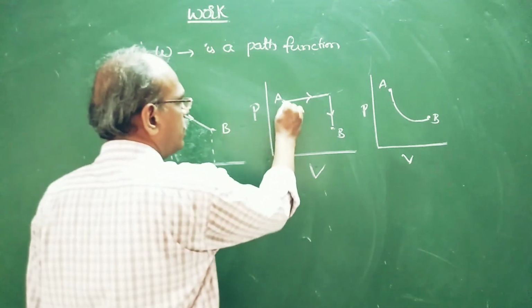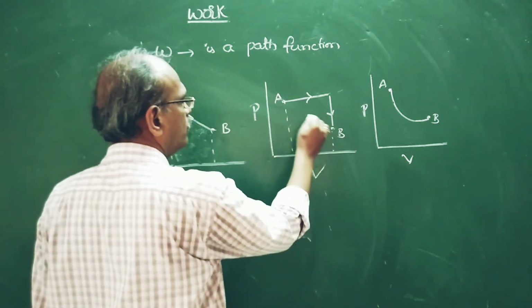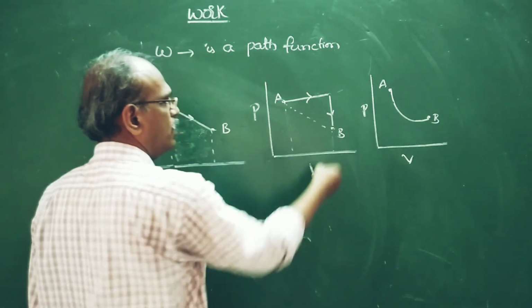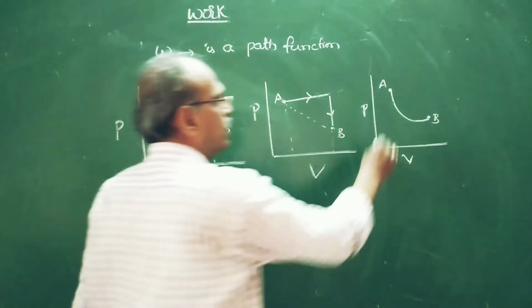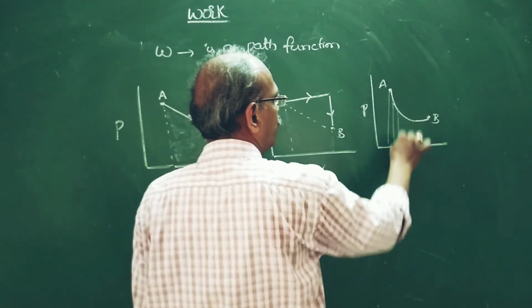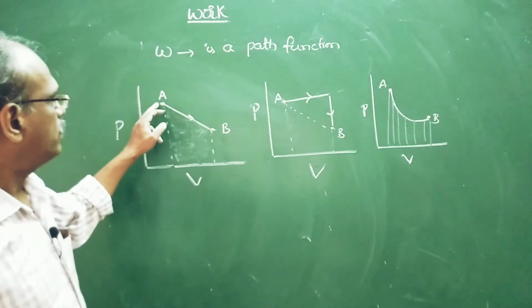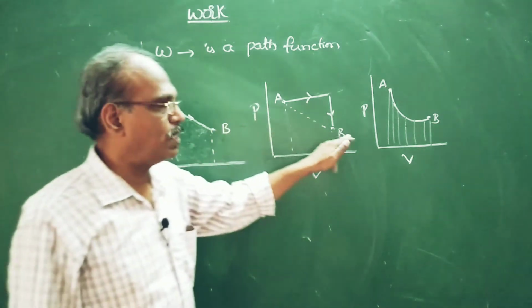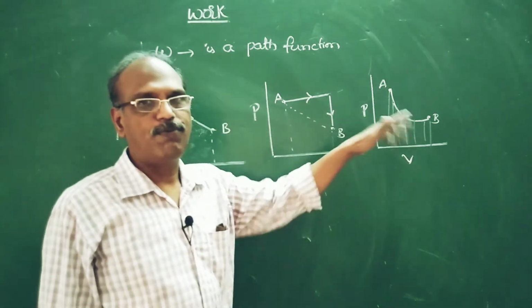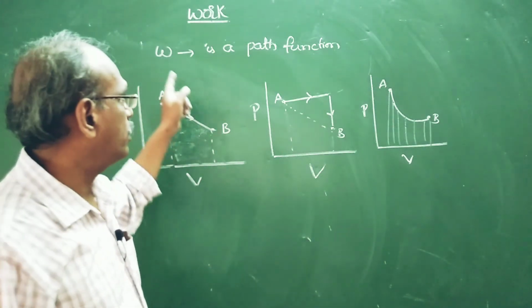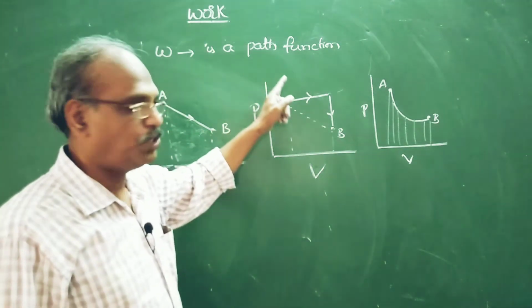If you look at this, the area under the curve is different. See, initial and final positions are same, but paths are different. Therefore work done is different. That's why work is a path function.